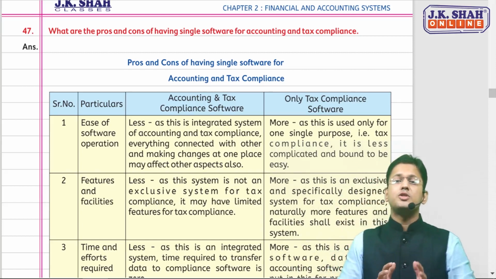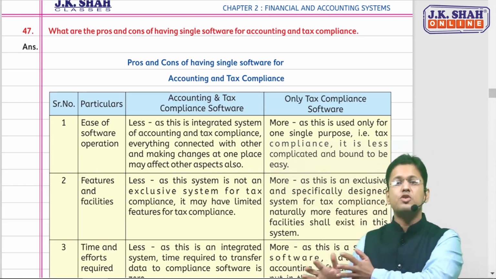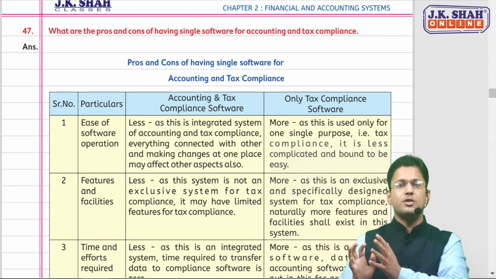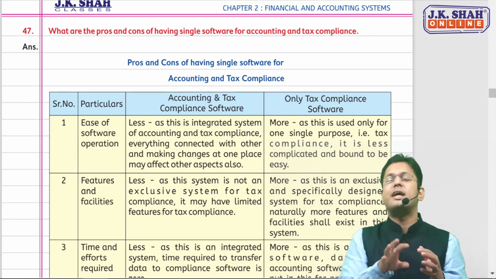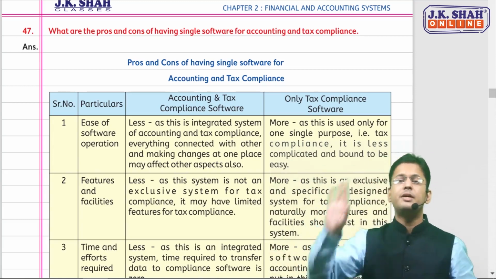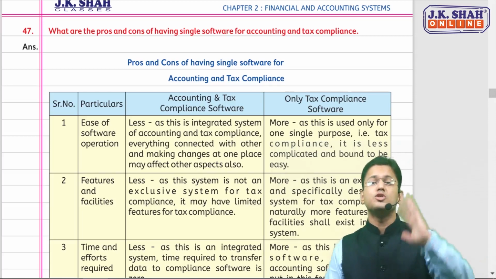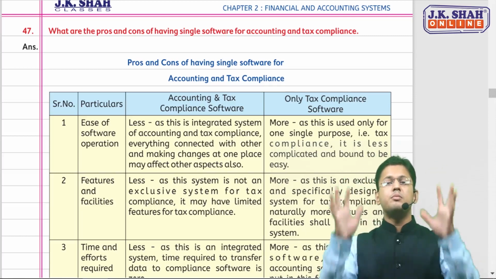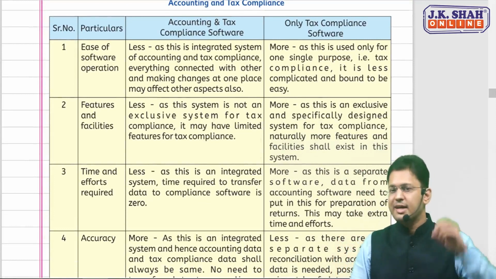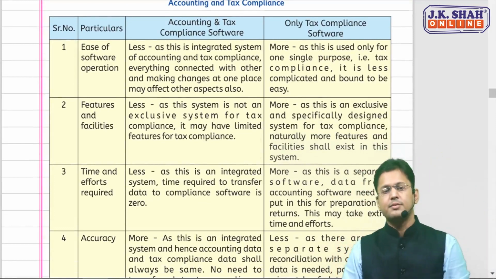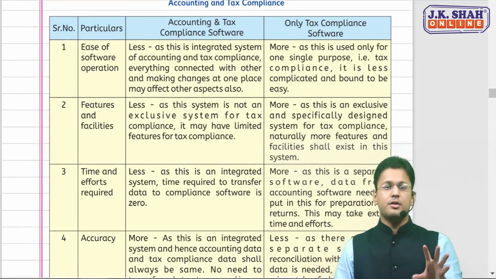The second option is to keep a separate software for tax compliance. You have an accounting software, you don't want to merge the tax compliance software into it, you keep a separate tax compliance software. So what are the pros and cons of that? It is given in a tabular manner. I'll explain every one of them one by one. Again, a logical and very easy topic, but an important topic.